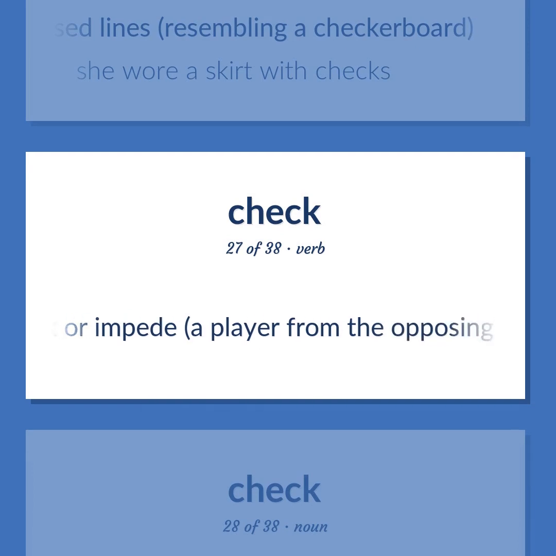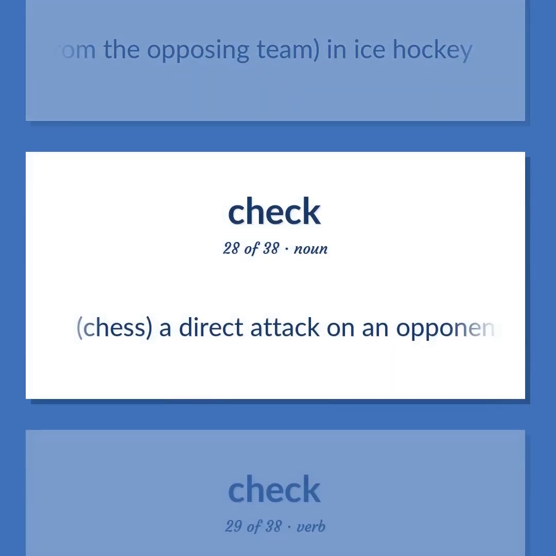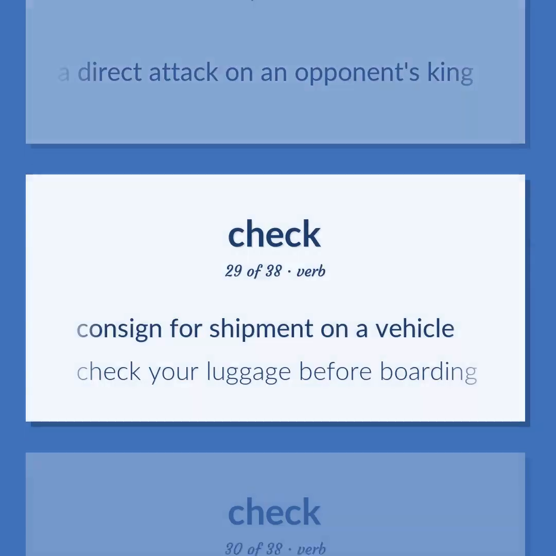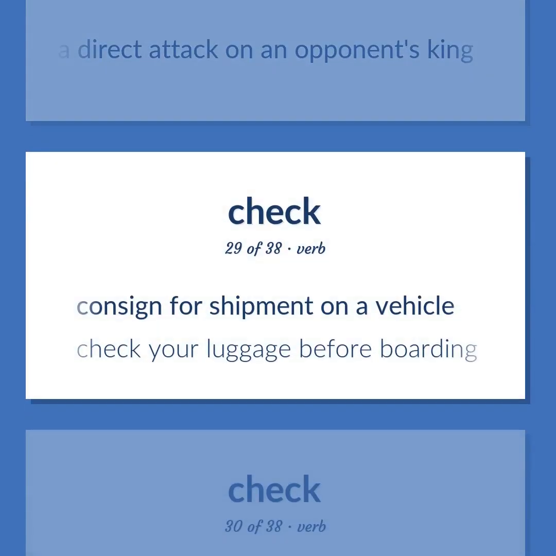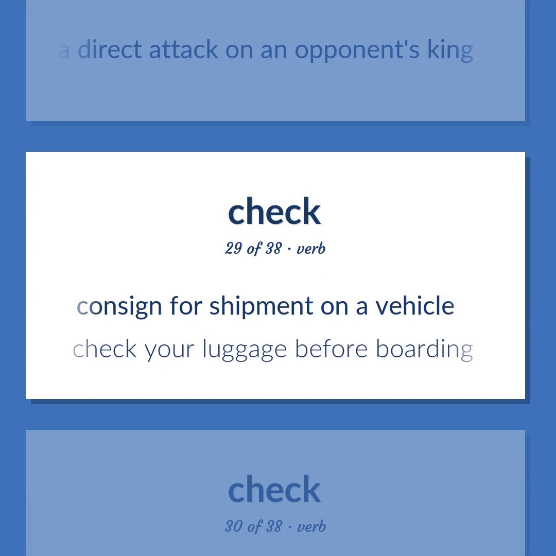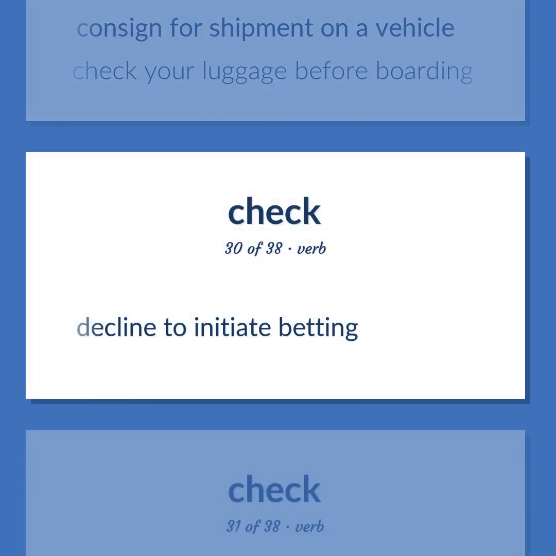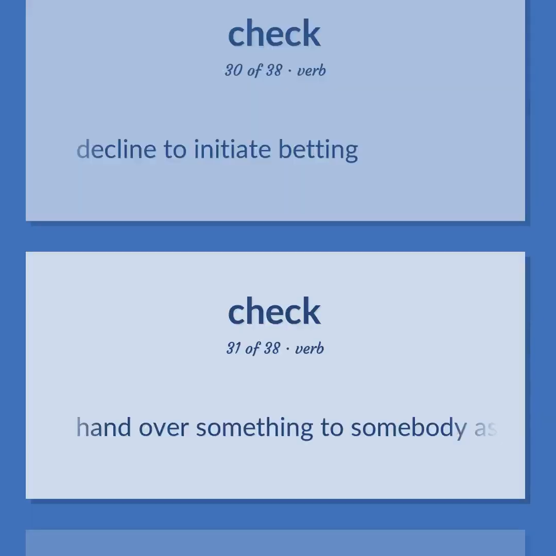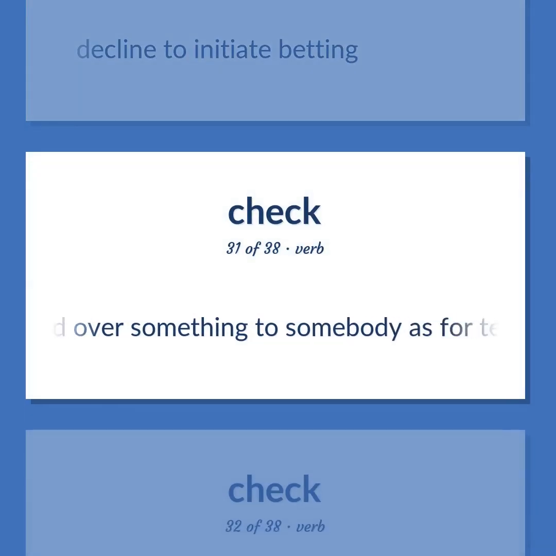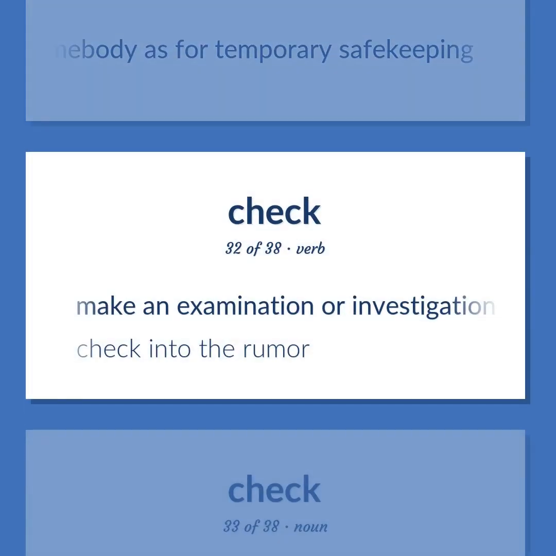Block or impede a player from the opposing team, in ice hockey. Chess, a direct attack on an opponent's king. Consign for shipment on a vehicle. Check your luggage before boarding. Decline to initiate betting. Hand over something to somebody as for temporary safekeeping. Make an examination or investigation. Check into the rumor.